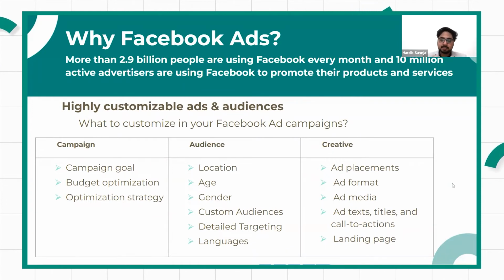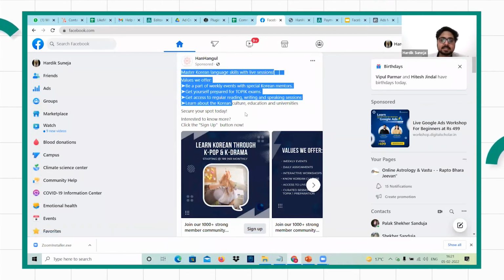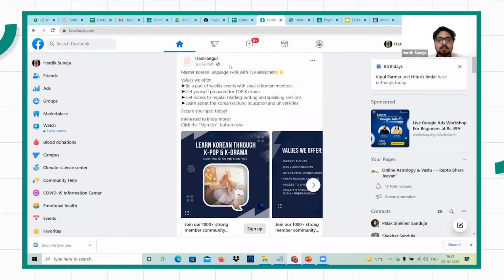Then in the creative you can add different media. You can have different slides in a carousel, and you can also add text, the primary text. Let us just look at an example I have here. This is one of the ads I was seeing while going through my newsfeed, and it is created by LikeMinds. This is one of the communities of LikeMinds, where we have this text. This text is called the primary text of an ad. So this is what you add when you create your ad, and it will appear at the top of your ad.